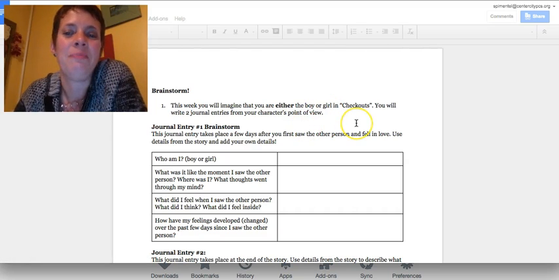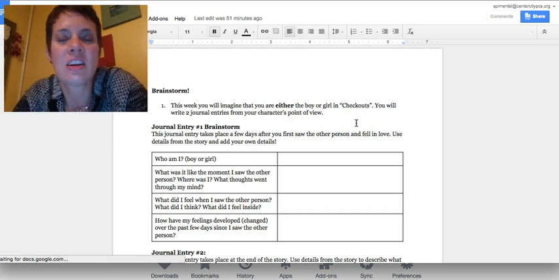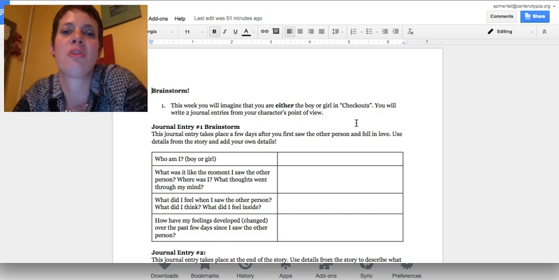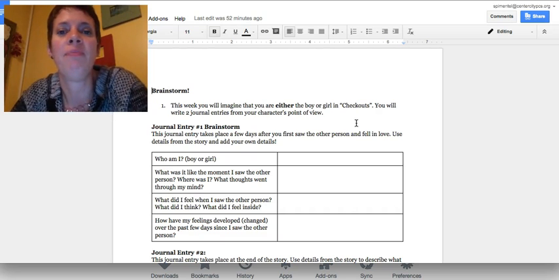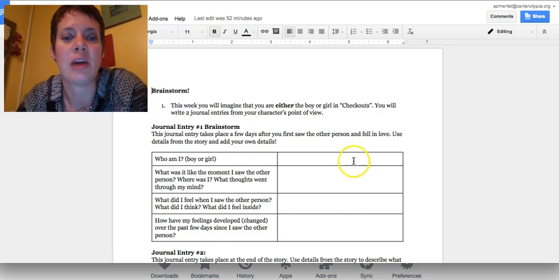And there we go. So in class earlier today, we talked about the narrative task, how you're going to be writing two journal entries where you imagine that you're either the boy or the girl in checkouts. Today, you're just going to be brainstorming about some things you could write about, and this is going to give you a space to do that.